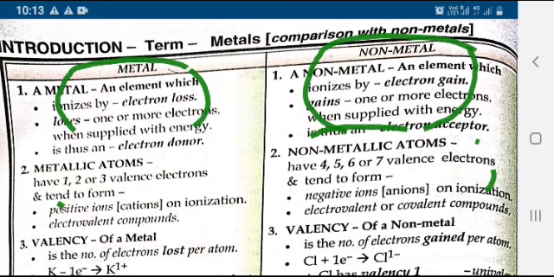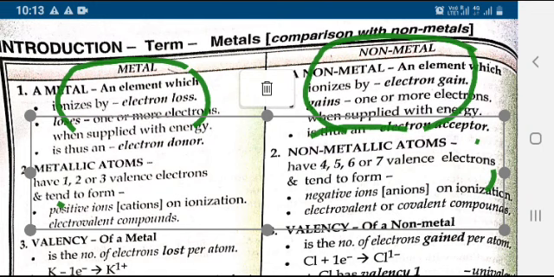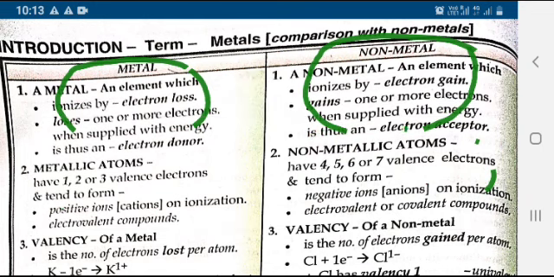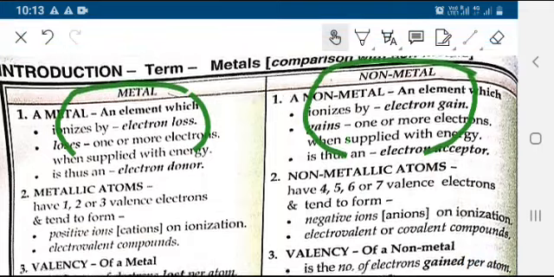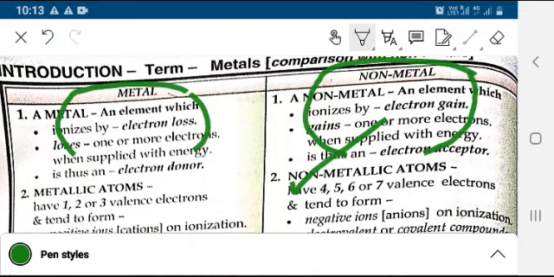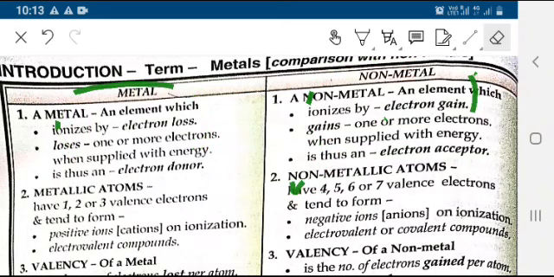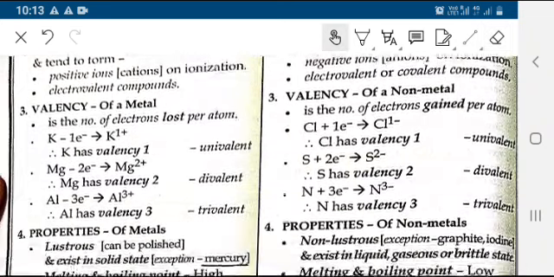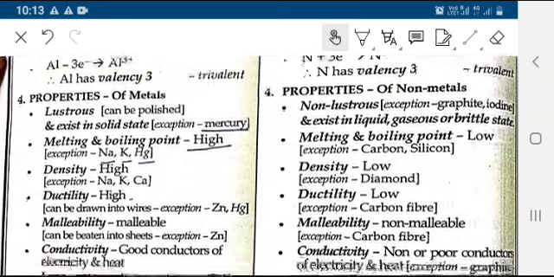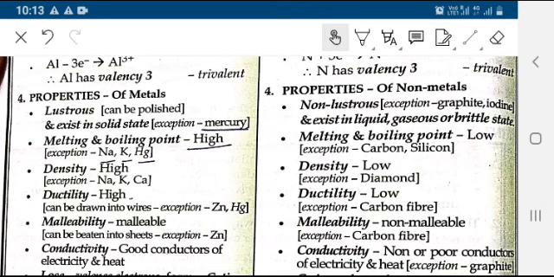The metallic atoms have one, two, or three valence electrons, whereas in the case of non-metals, you will see that there are 4, 5, 6, 7 valence electrons. The valency of a metal is decided by the number of electrons lost. There are various properties of metal: lustrous, high melting and boiling point, high density, high ductility, malleability, conductivity. So these are the properties of metal, whereas the reverse of it is the property of non-metal.